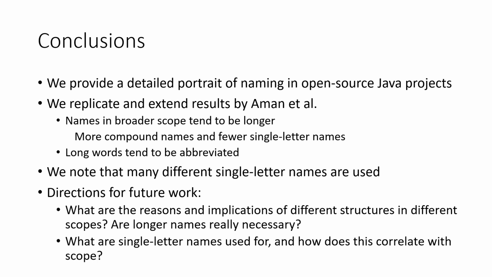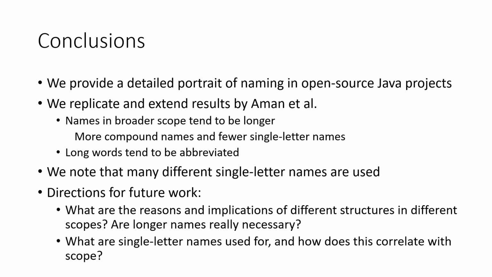To conclude, we provide a detailed portrait of naming in open-source Java projects and how it relates to scope. We replicate and extend the results by Aman et al. We agree that names in a broader scope tend to be longer, composed of more compound names and fewer single-letter names. We also agree that long words tend to be abbreviated. However, we do find a new result that many different single-letter names are used.